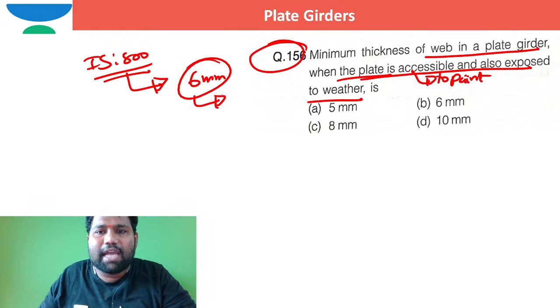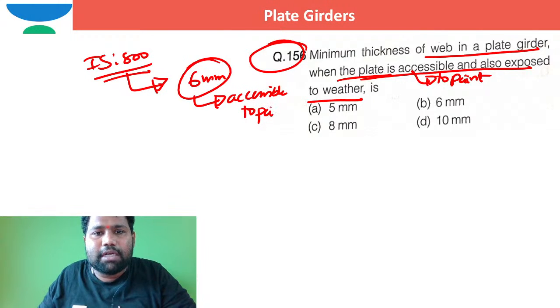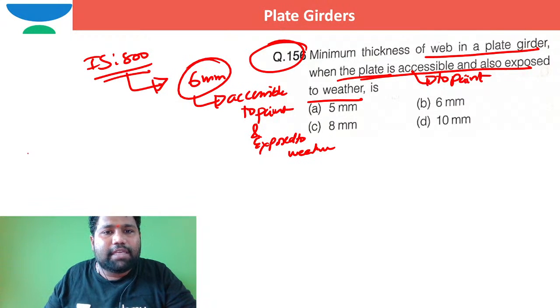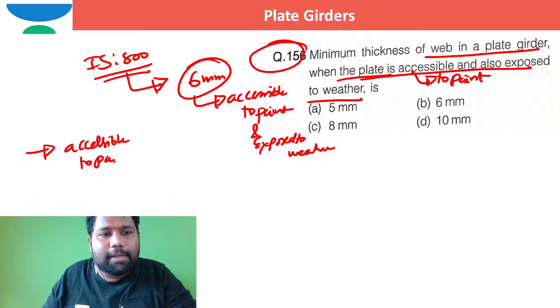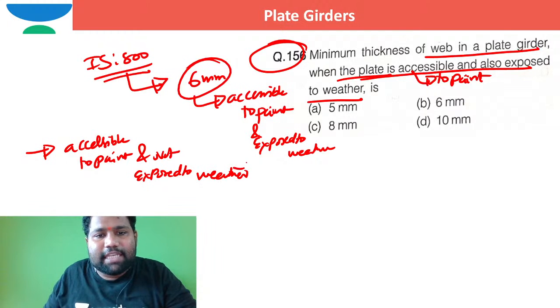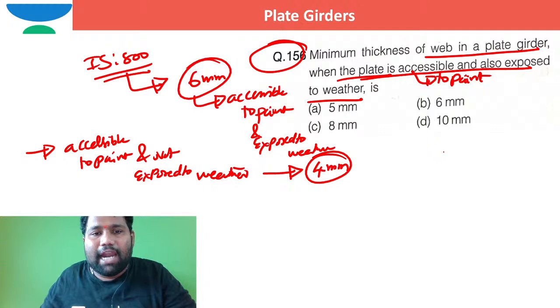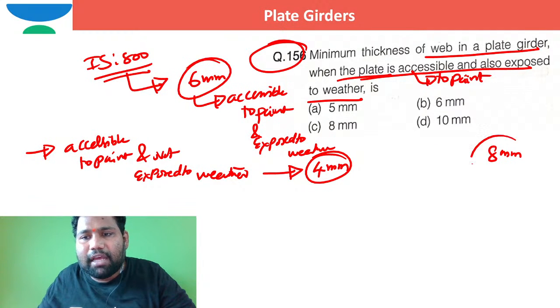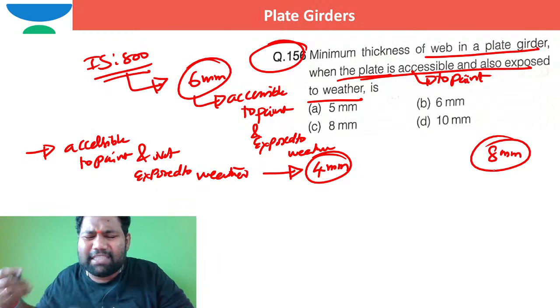When it is accessible to paint and not exposed to weather, the minimum thickness of any structural element is 4 millimeter.